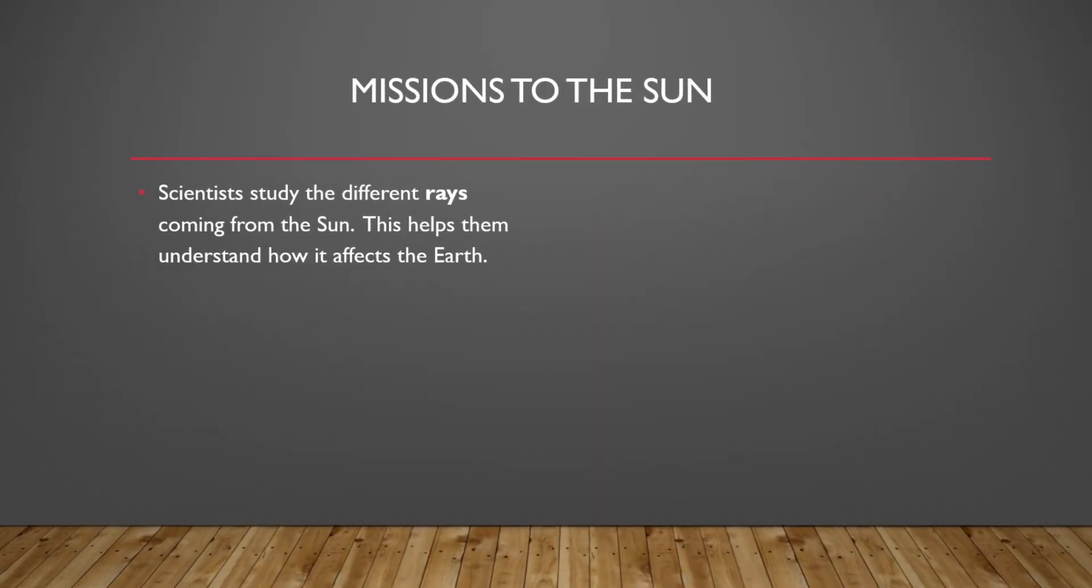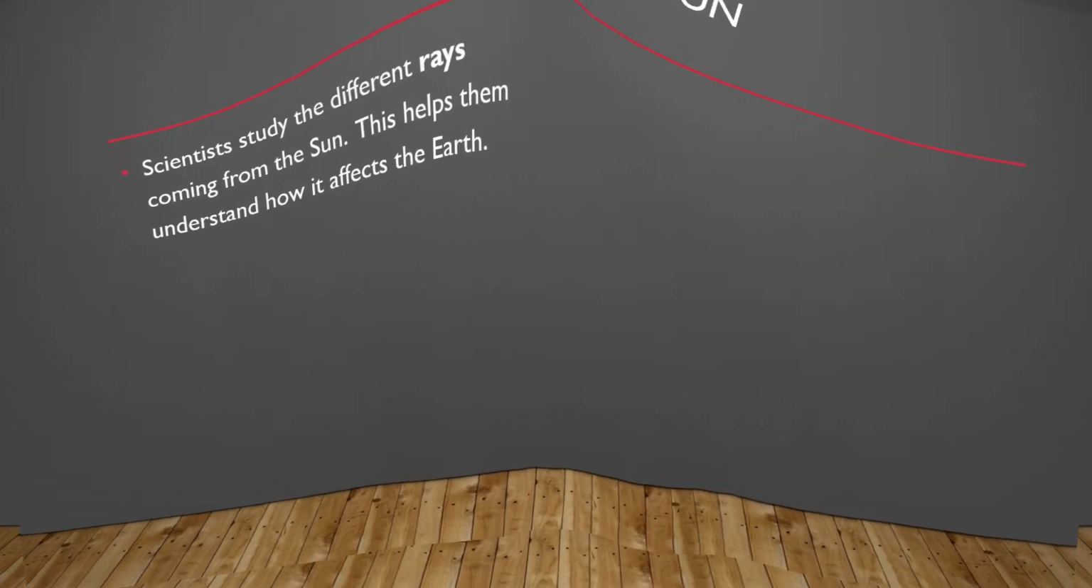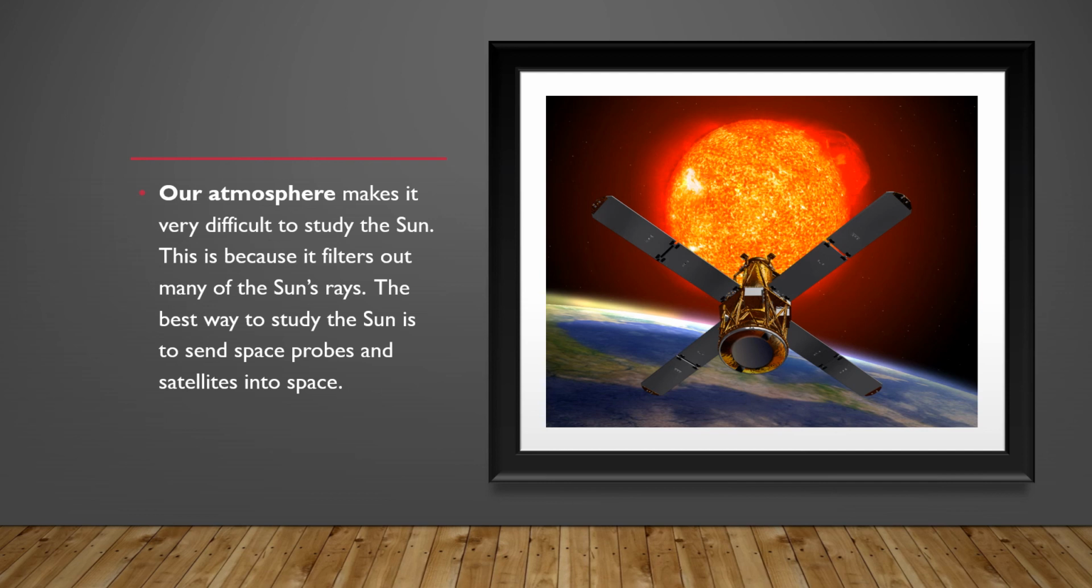Missions to the sun. Scientists have now studied the different rays coming from the sun. This helps them understand how it affects the Earth. Our atmosphere makes it very difficult to study the sun. This is because it filters many of the sun's rays. The best way to study the sun is to send space probes and satellites into space. So this is a satellite trying to reach the sun to study it for the astronomers on Earth.